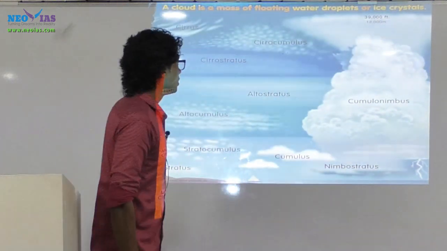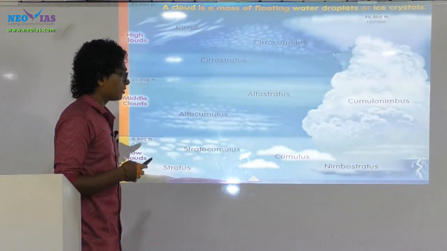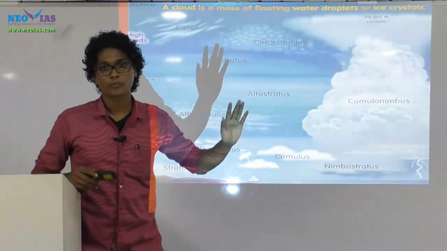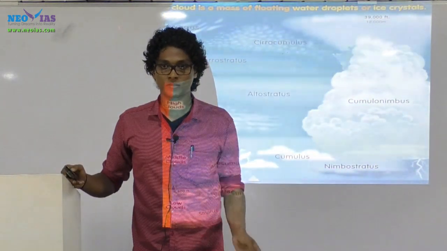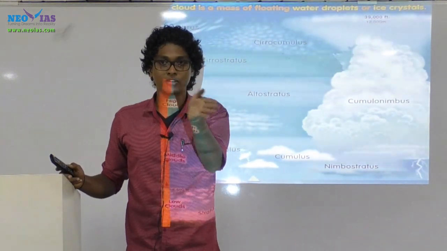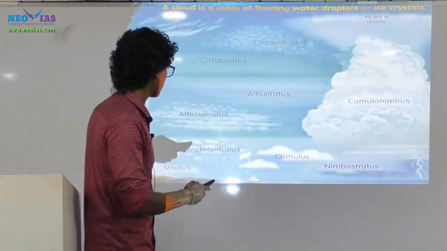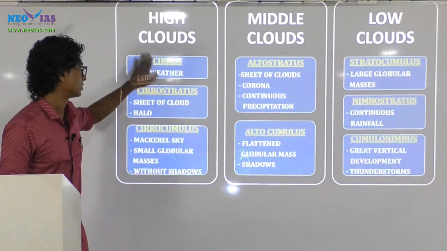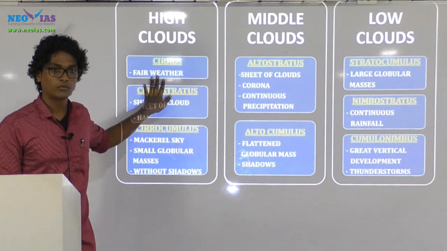Understood? Now next, they won't be asking about their shape; rather you should remember the features of these clouds. As I already said, you should be able to identify or distinguish between two kinds of clouds. Let's see the important features of clouds. Cirrus, again fair weather, we already saw that, right?